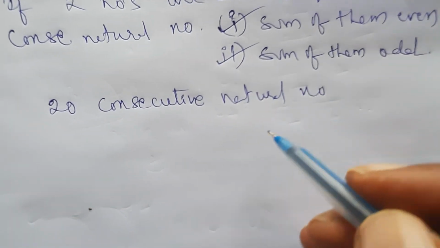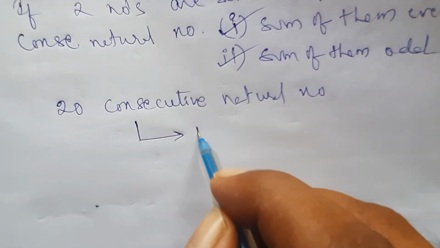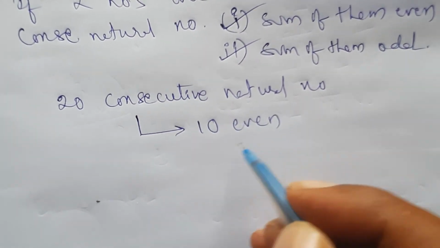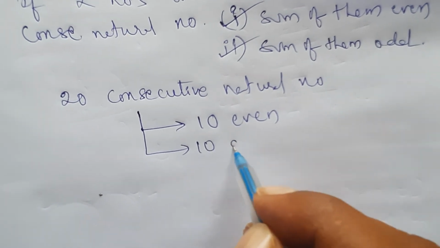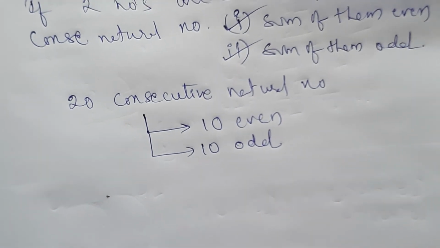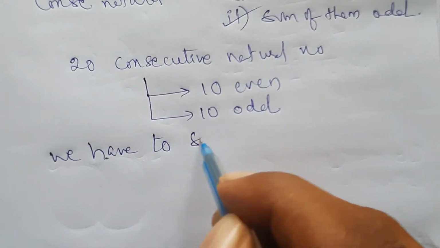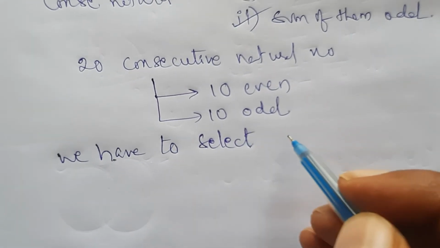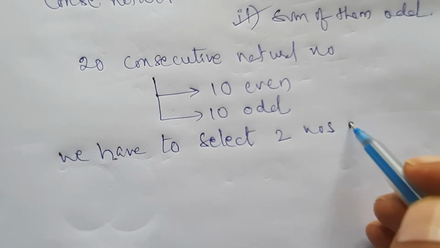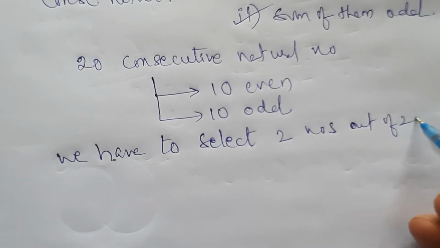So 20 consecutive natural numbers means out of these 10 even numbers will be there and 10 odd numbers will be there. We have to select how many numbers? 2 numbers out of 20.